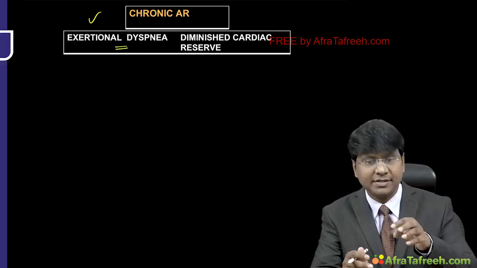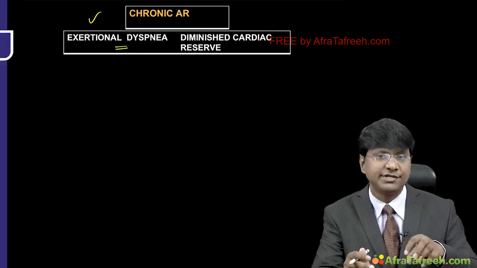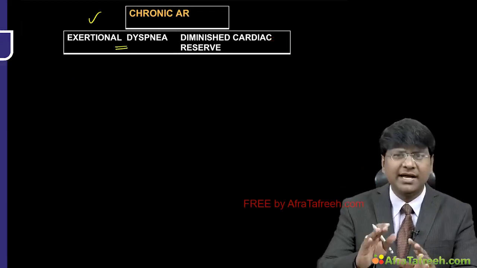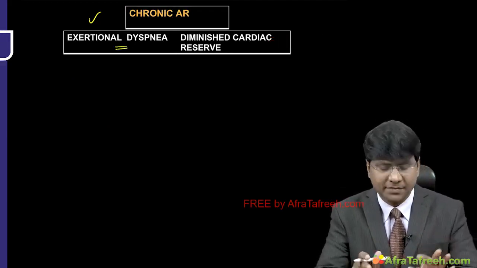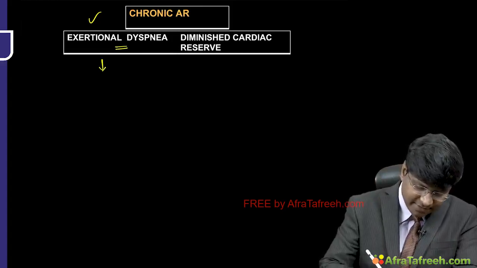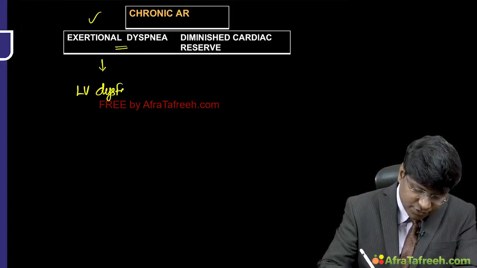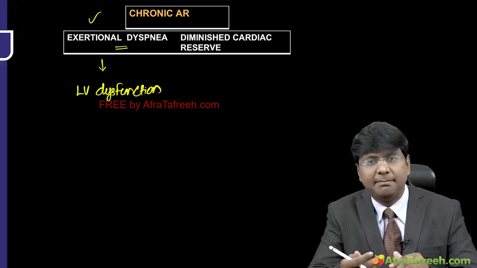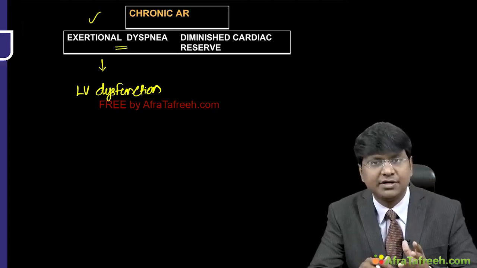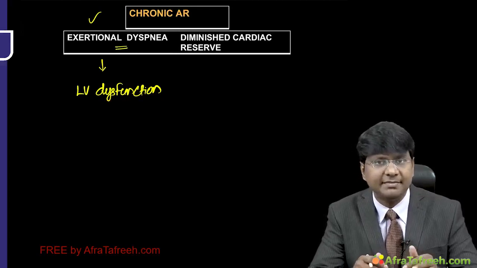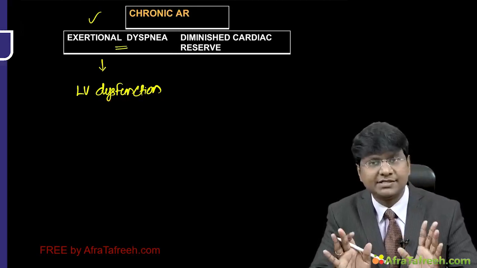After the palpitation, the next important is the exertional dyspnea. Why are you getting this exertional dyspnea? See, again the same story. At one point of time, there can be development of left ventricular dysfunction. So once there is left ventricular dysfunction, there will be increase in your left ventricular end diastolic pressure, increase in left atrial pressure, increase in pulmonary capillary pressure causing edema. So that will cause the exertional dyspnea.